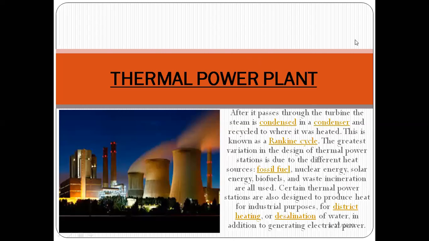The greatest variation in the design of a thermal power station is due to the different heat sources like fossil fuel, nuclear energy, solar energy, biofuel.